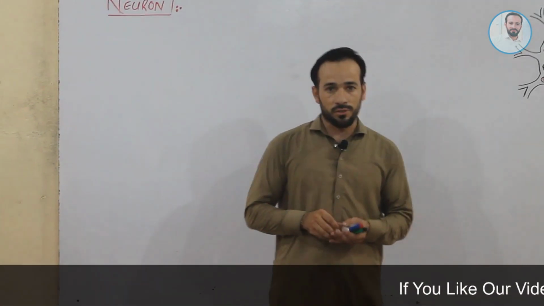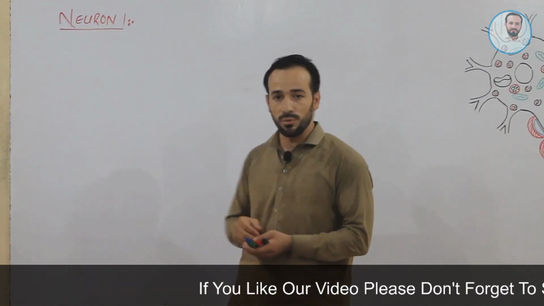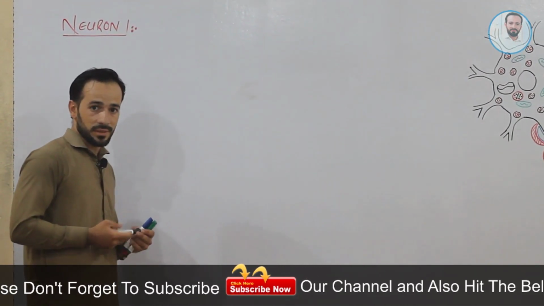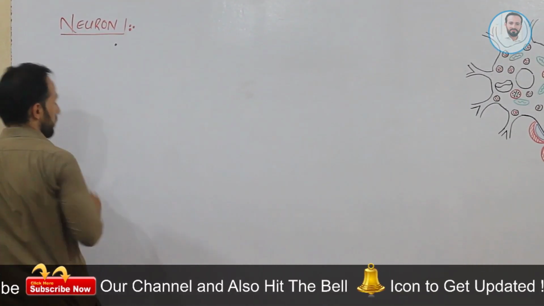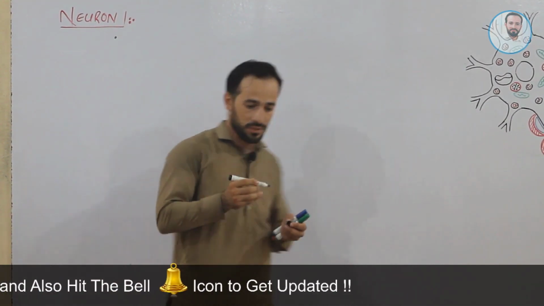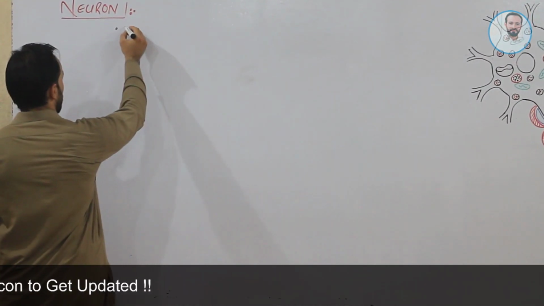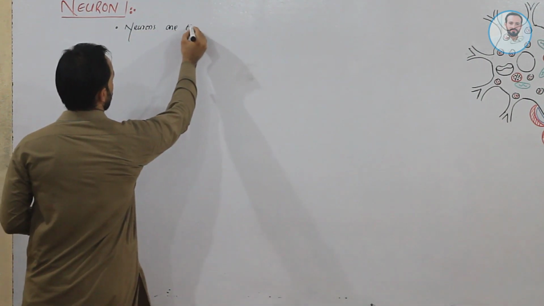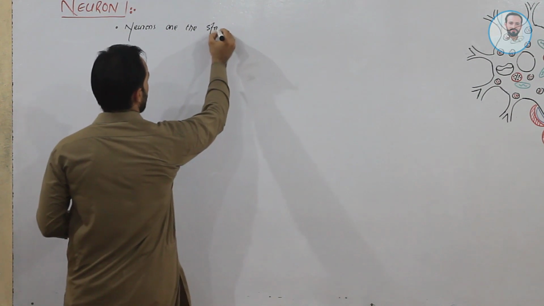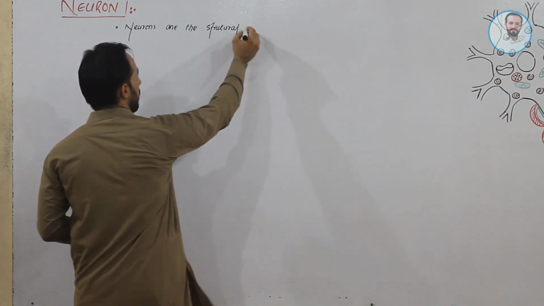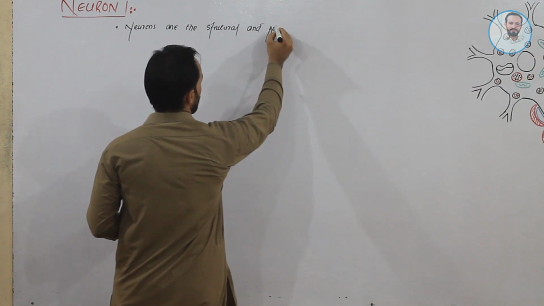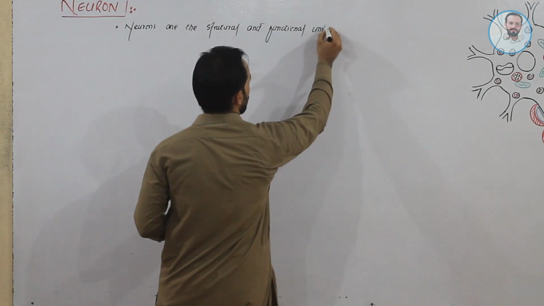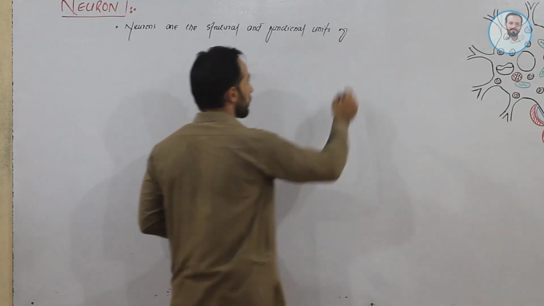Many definitions are written in our different books about the neuron. We will define neuron as it should be, right? So the definition that we can see in our books is: neurons are the structural and functional units of the nervous system.